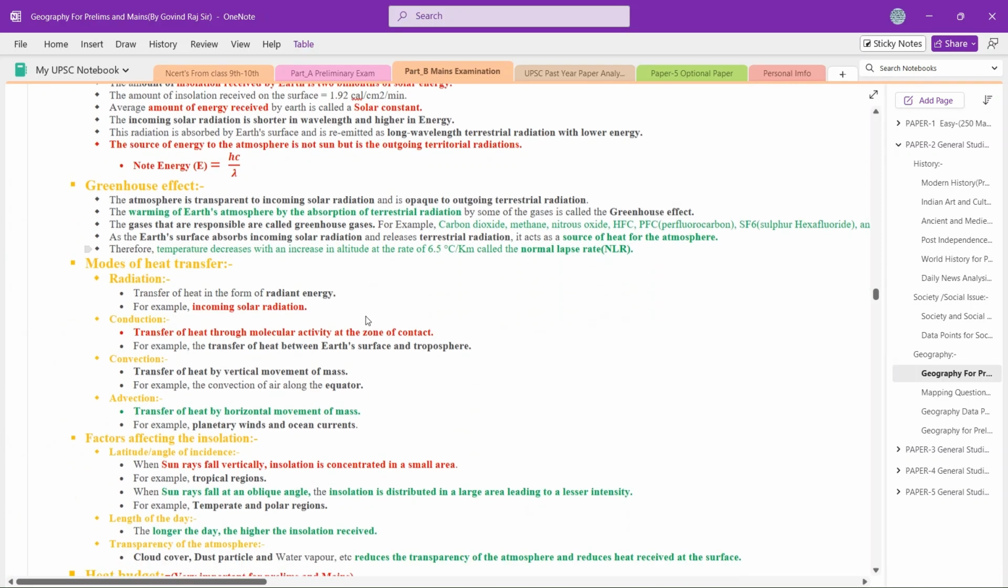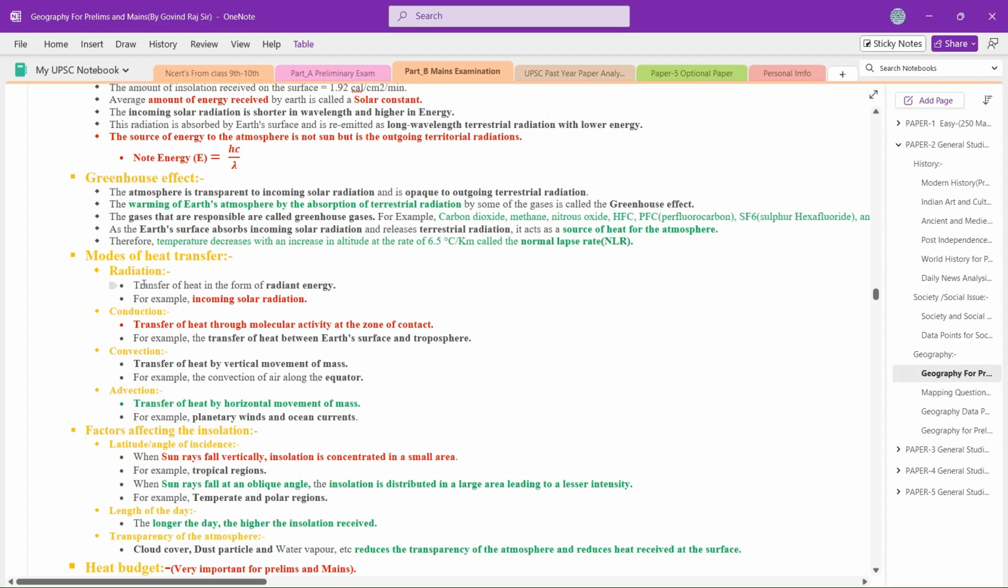Now, modes of heat transfer. When we put a pipe on the fire, it heats up because there is a transfer of heat from one end to the other. Simply put, radiation: when incoming solar radiation falls on the Earth's surface, it gets heated up. That is heat transfer through radiation.